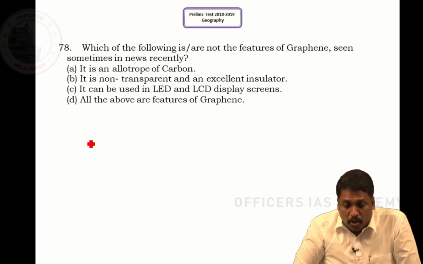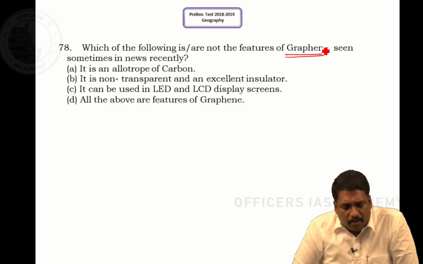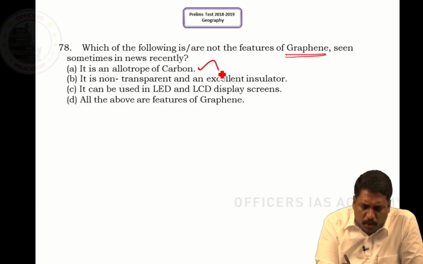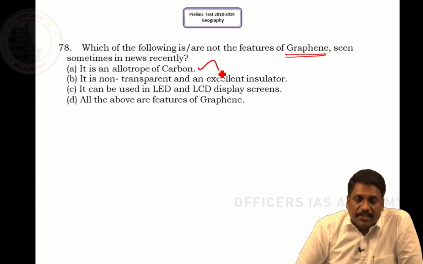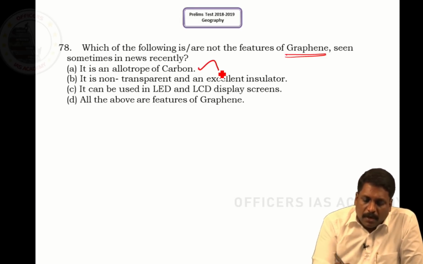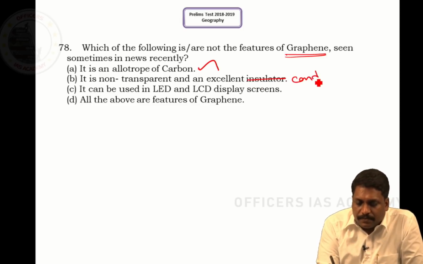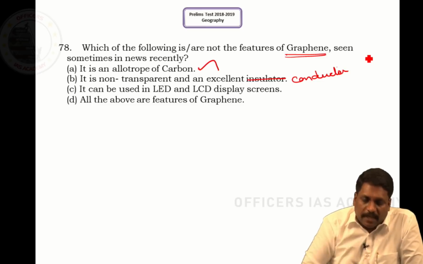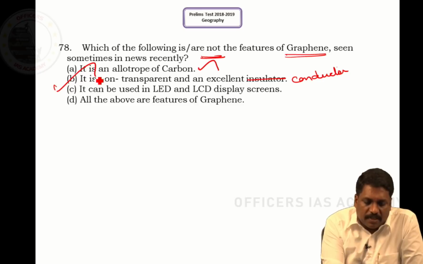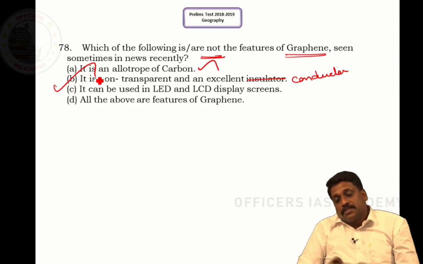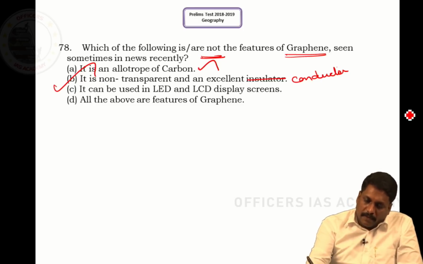78. Which of the following is not the feature of graphene? Seen sometimes in news very recently. What is graphene? Graphene is an allotrope of carbon, no denial about it. It is non-transparent and an excellent insulator. Put it very simply, graphene is not an excellent insulator, rather it is an excellent conductor of electricity, right, sir? This is not the feature because it is a good conductor. They say it is an excellent insulator. This statement is wrong, right, sir?